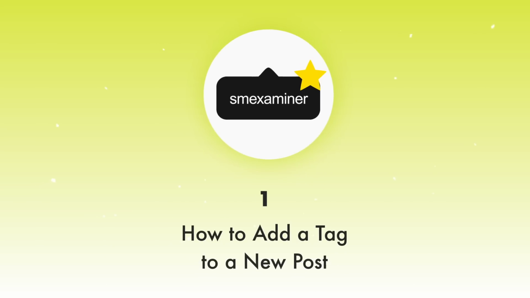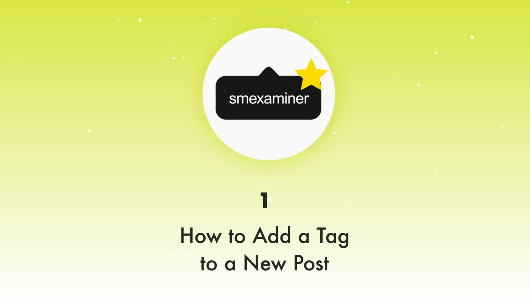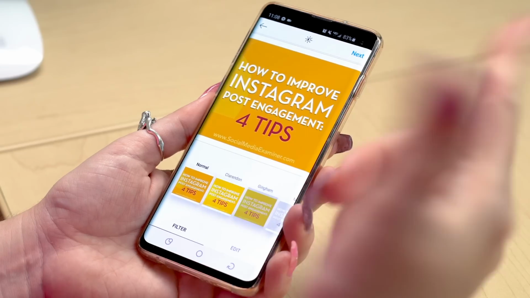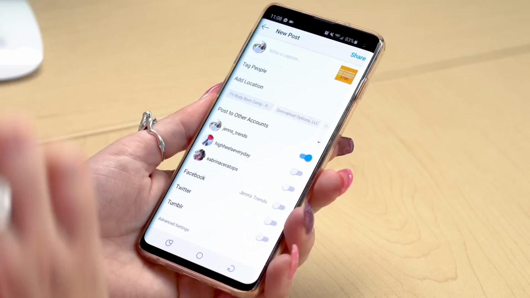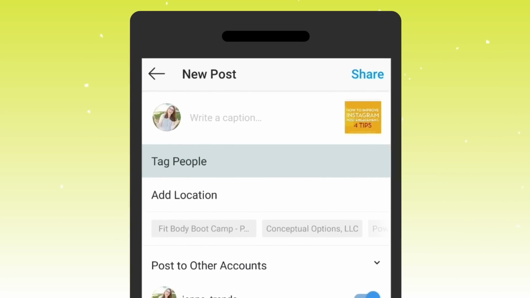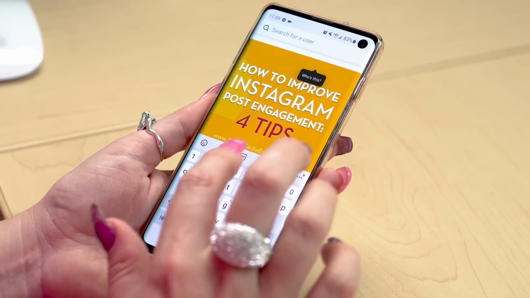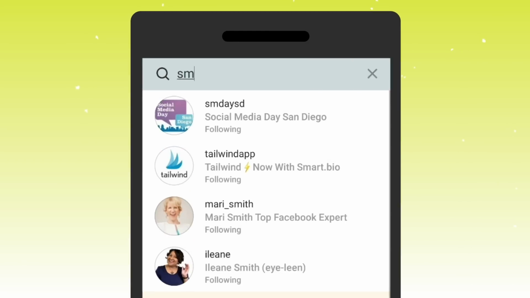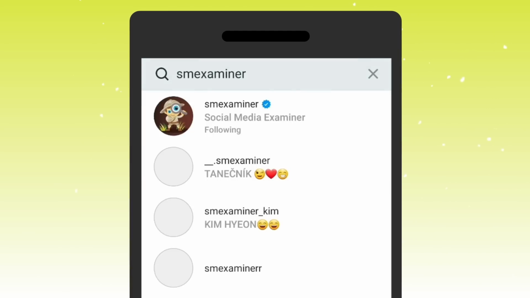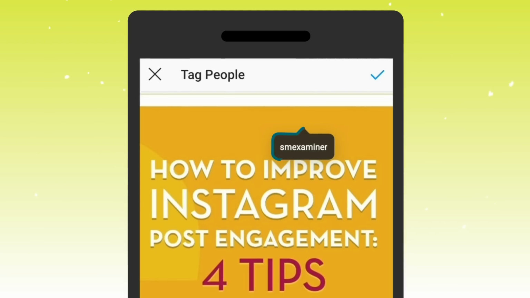Let's now take you through the steps to tag another account on your Instagram content. To add a tag to a new post that you're uploading to Instagram, upload your post like normal, whether it's a photo or a video, add your filters, any edits, and when you get to the caption screen, you will see an option to tag people. If you're uploading an image, tap anywhere on the photo, and you will see the pop-up box appear where you can type in the name of the person you want to tag. Select them from the list and the tag will appear.